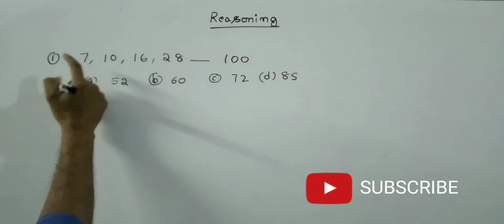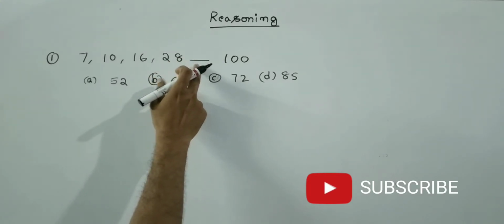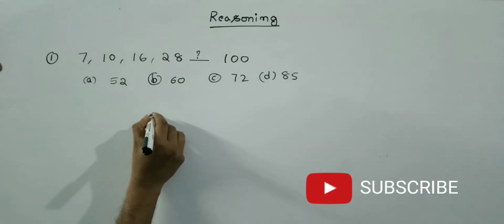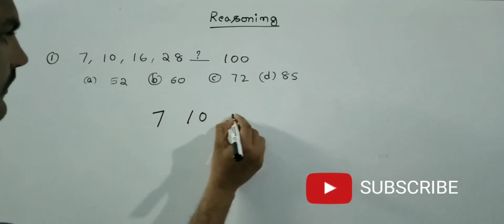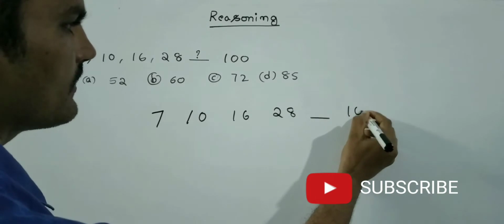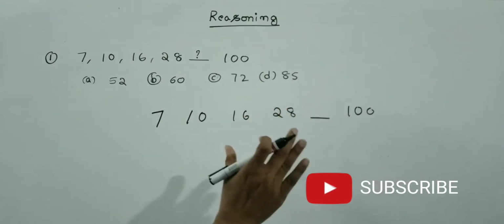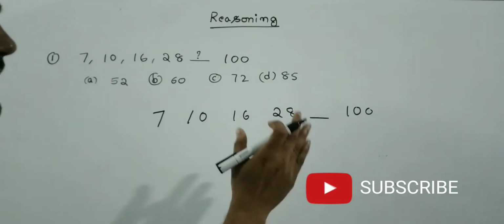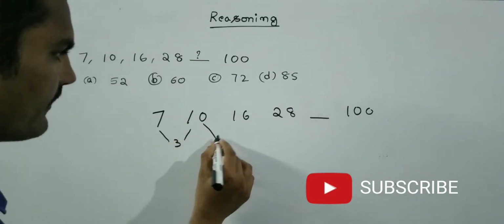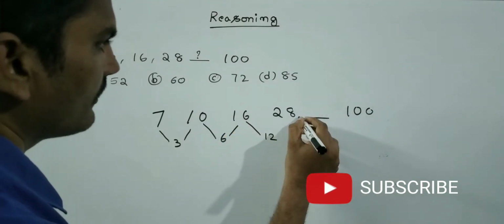See friends, the first problem is this one: 7, 10, 16, 28, and we don't know here, then 100. We have to find out this one. See friends, first we have to find the difference between the numbers. The difference itself shows the way to get the answer. What is the difference here? 3. Here? 6. Here? 12.